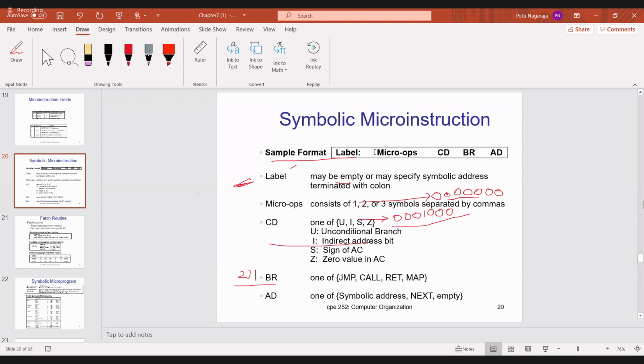Totally how many microoperations will be there? One microinstruction has 3: F1, F2, F3. Then CD is nothing but conditional branching, as I said. So the options are U, I, S, Z. U means unconditional branch, I means indirect address bit, S means sign bit, Z means zero value. Then BR may be any one: jump, call, return, or map. That one I explained already. Then AD is nothing but the address. It may be a branch address, it may be incrementing the CAR register by one, or it may be empty. I will show that in the program.